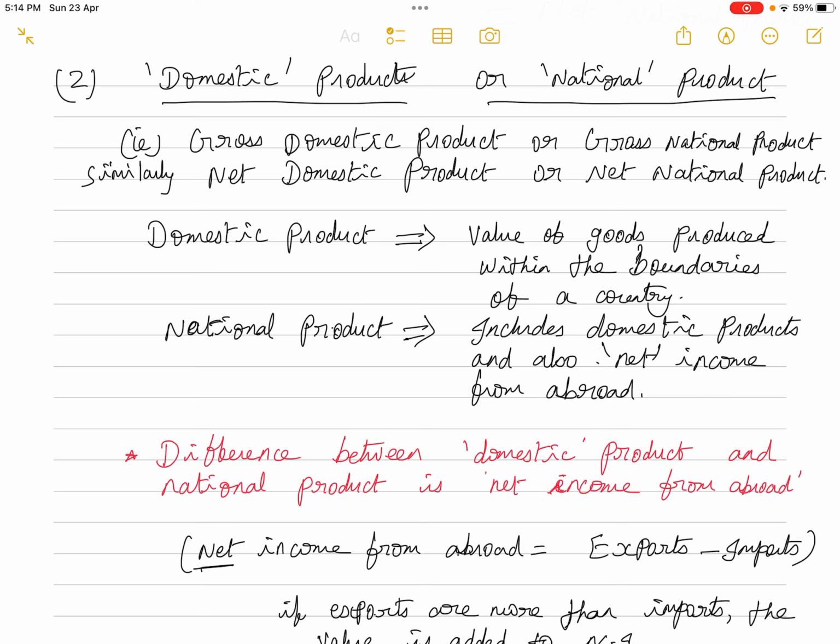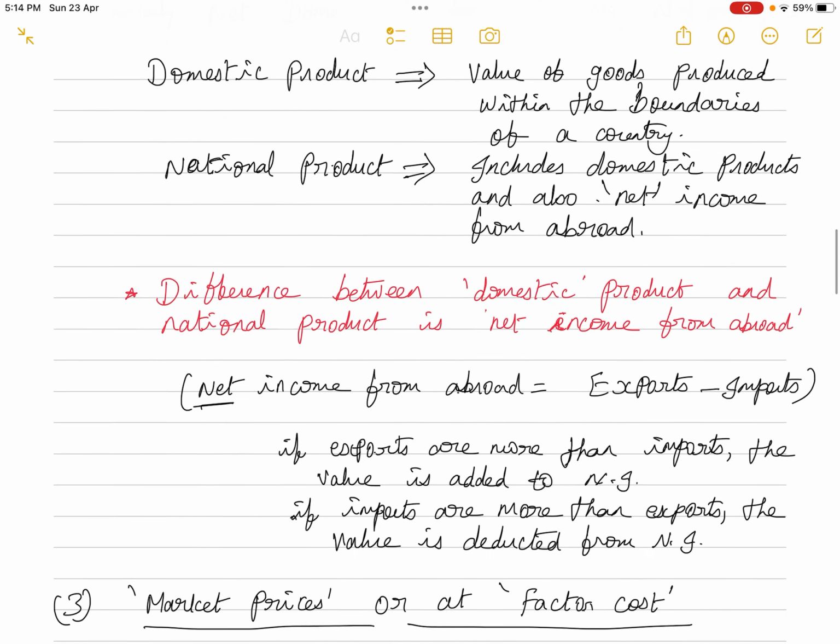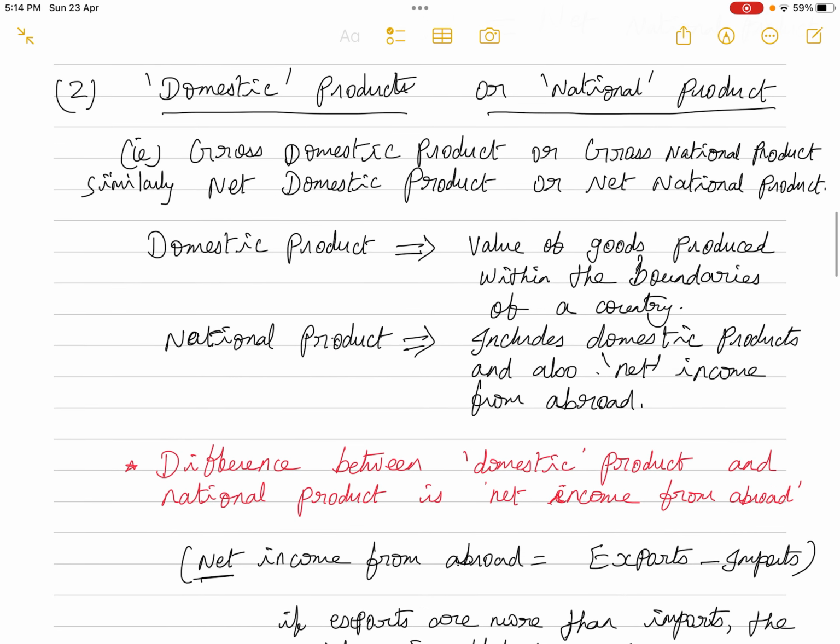At the same time, we are importing certain goods from other countries. They are all payments, expenses for our country. Also, foreign nationals are coming and working in our country, and they are receiving monetary payments which they transfer to their country. Those are all expenses for our country.